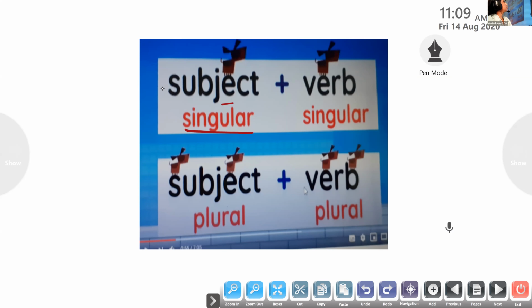Okay, have all of you understood? If the subject is plural, you can see two here, two dogs or whatever it is, two animals. The verb also has to be plural. Understood? If the subject is singular, the verb has to be singular. If the subject is plural, the verb also has to be plural. Got it? The first point is clear to all of you. Now, let's move on to it.